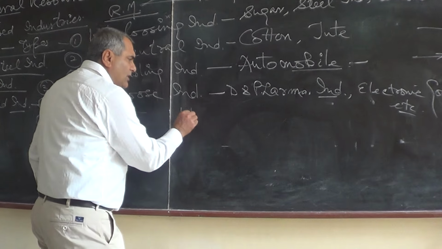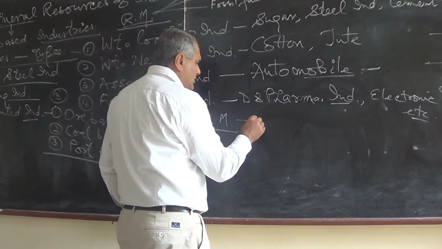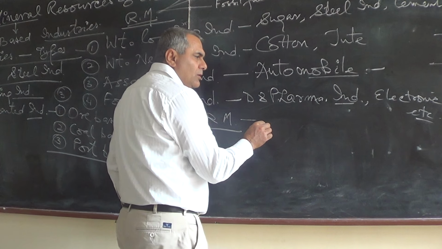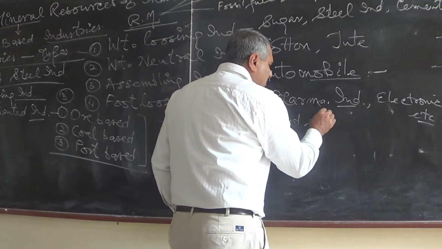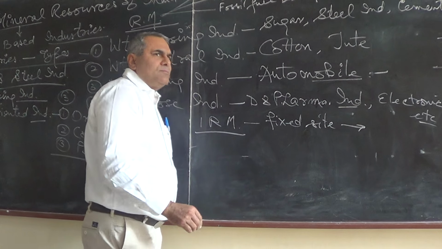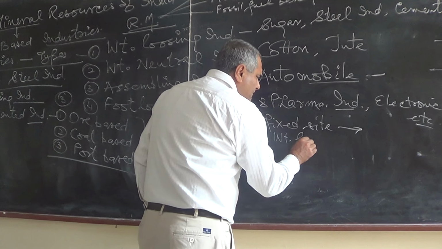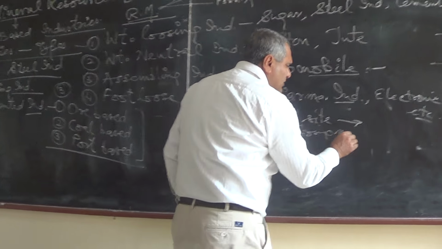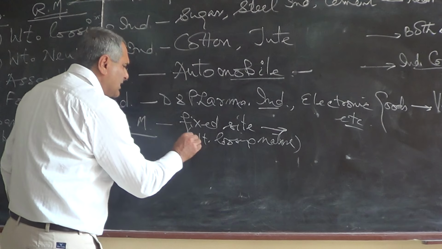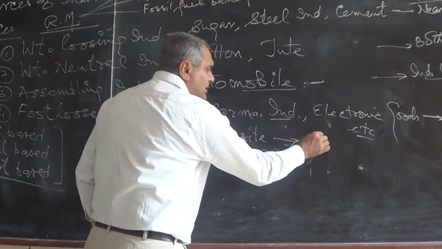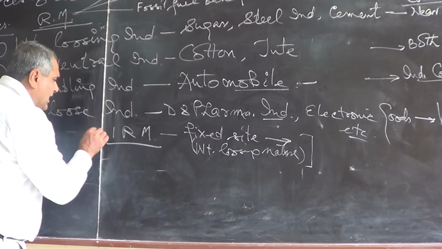If there is one raw material, Weber says, and the raw material is fixed, available at a fixed site, and the raw material is of weight losing nature, then where would the industry be located? This is one hypothesis.